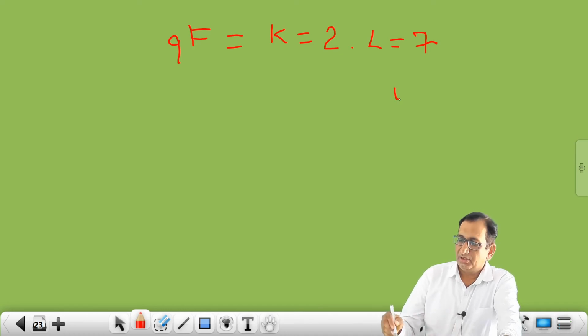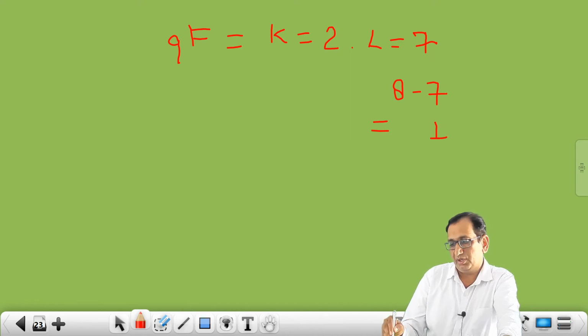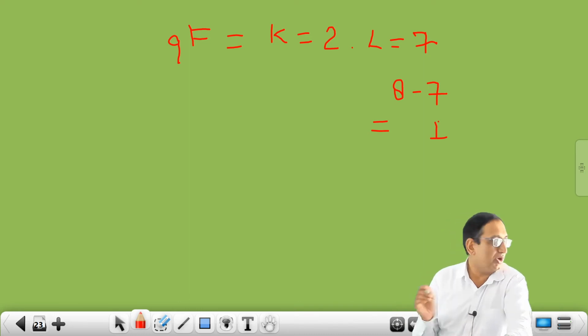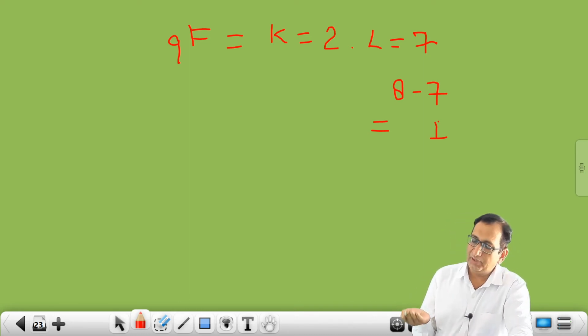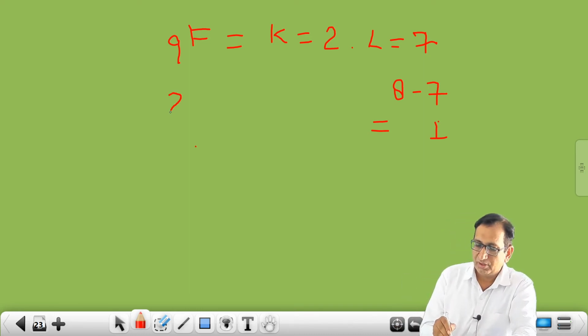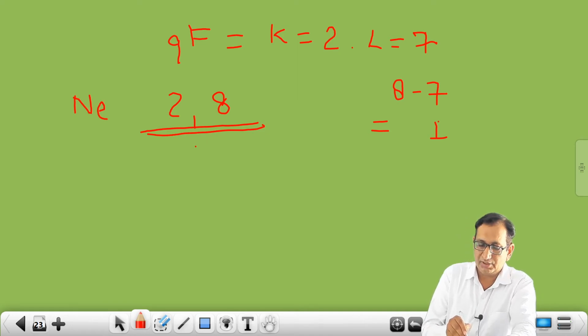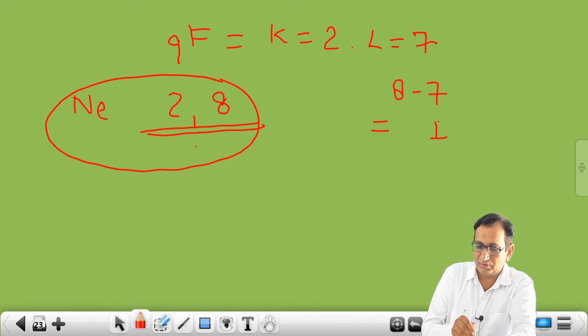So 7, then you have to write 8 minus 7, which means 1. It means, students, if fluorine will get one more electron, then it will have the electronic configuration of 2 8. This is the electronic configuration of the nearest noble gas, that is neon.